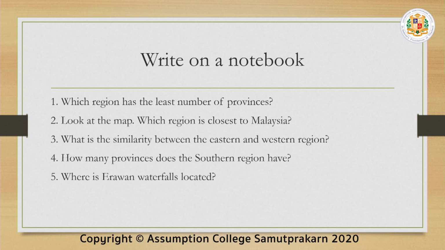And another thing, after you answer these in your notebook, write each province per region. So it means to say that you are going to write northern region and then the number of provinces. Next page, northeastern region, and then write all the provinces. Next page, the central region, write all provinces. The same goes for western, eastern, and southern. Write all the provinces.